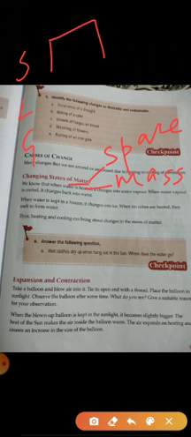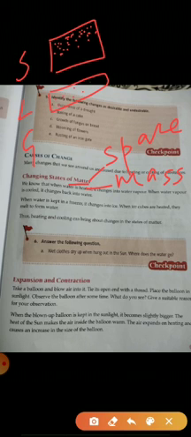For solids, the atoms of the solids are very closely arranged to each other. In case of liquid, the atoms of the liquid are not very close to each other, but they are not also very far away from each other. But in case of gases, the atoms are really far away from each other.